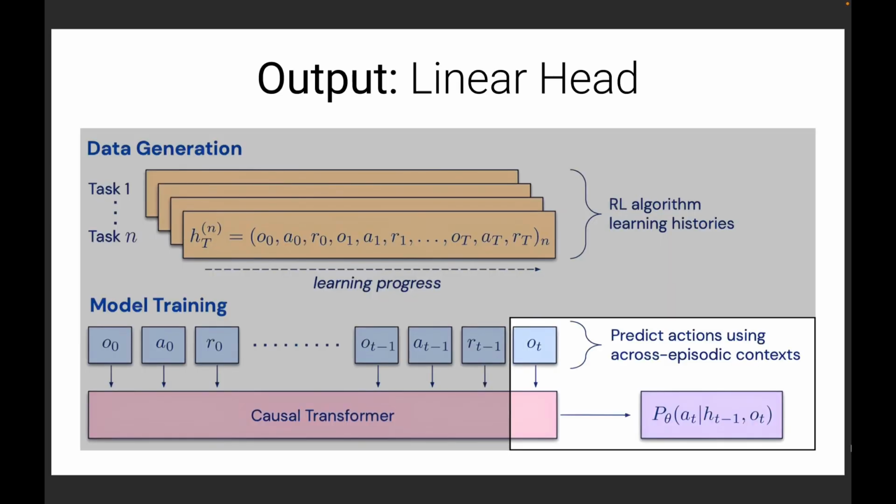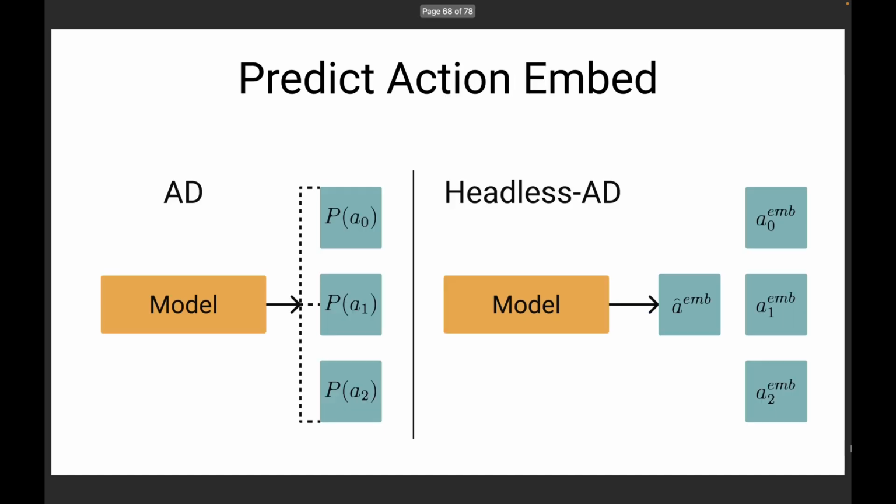First, we noted that the AD architecture has a linear layer at its output that maps action representations into a probability distribution over actions. Since this layer's size is predefined and its weights are learned, it cannot adapt to new action sets post-training. We removed this layer and manually calculated the probability distribution by comparing the produced hidden state with a collection of action embeddings that are not trained and can be defined as new actions appear. During training, we use contrastive loss instead of cross-entropy.